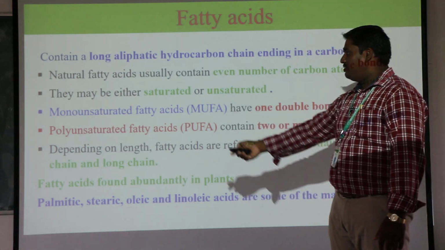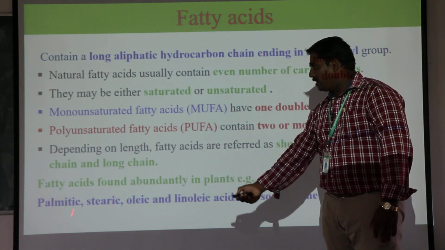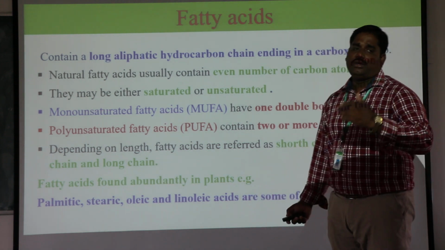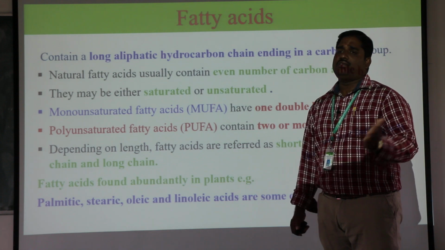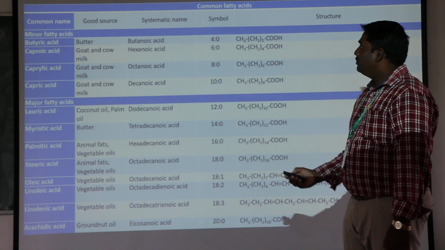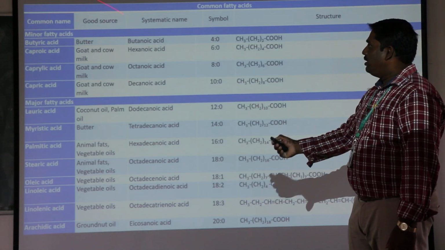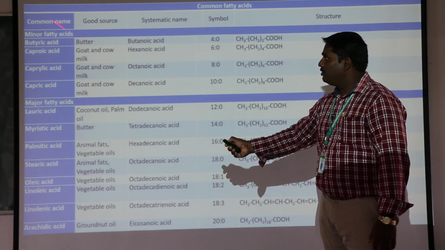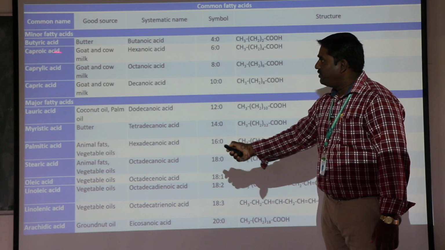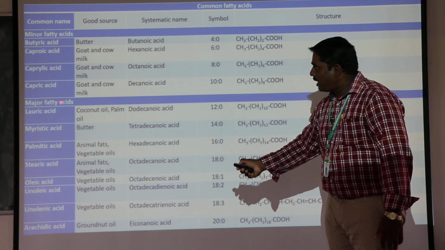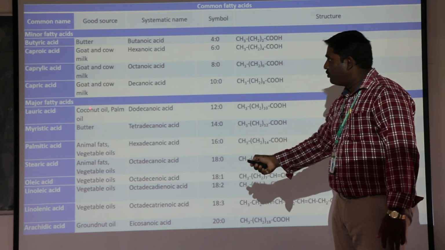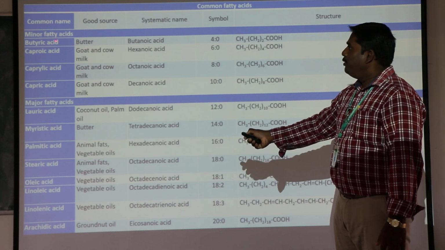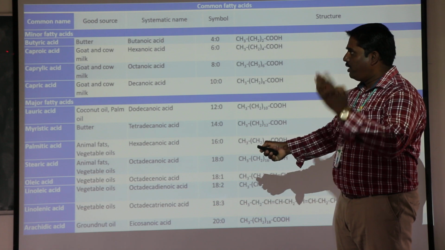These types of fatty acids are obtained from plant materials like palmitic acid, stearic acid, oleic acid, and linolenic acid, etc. A lot of fatty acids are obtained from plants also. These are the main examples of fatty acids. Fatty acids are also classified into minor fatty acids, for example, butyric acid, caproic acid, caprylic acid. Caproic acid is obtained from butter or goat milk. For example, butyric means butane: methane, ethane, propane, butane.